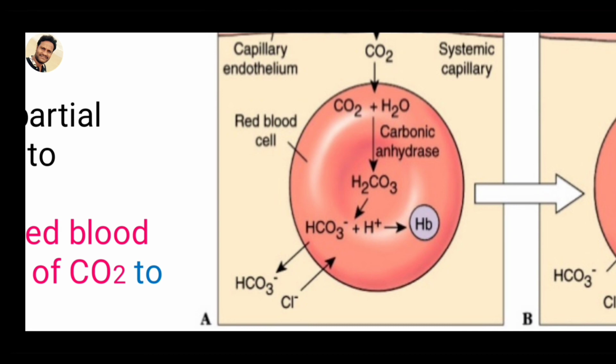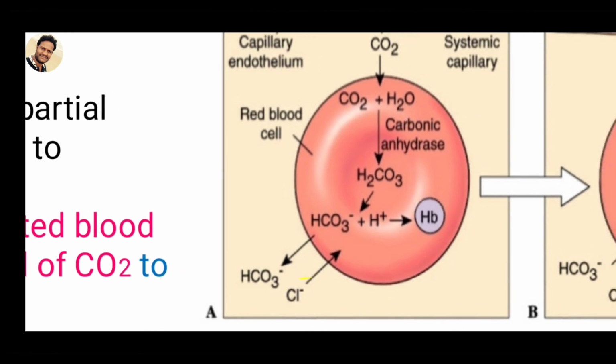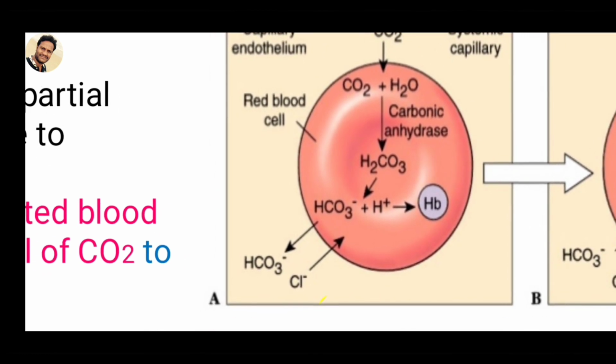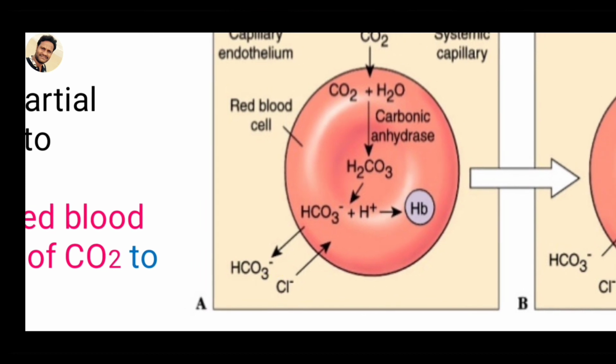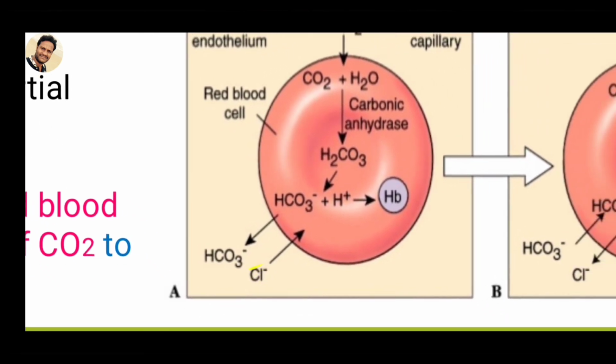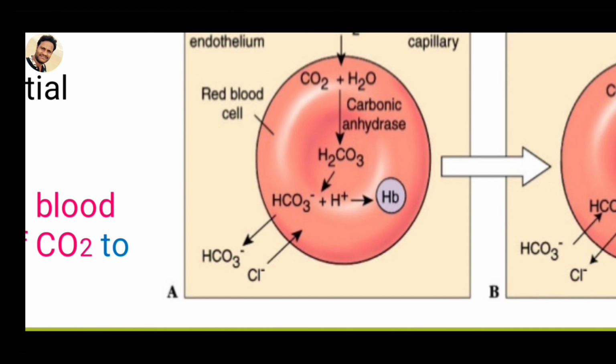For balancing the negative charge, chloride from the plasma enters the RBC. At the same time, bicarbonates enter the plasma and chloride ions enter the RBC. Two molecules are transported in opposite directions at the same time. This is called an antiporter.